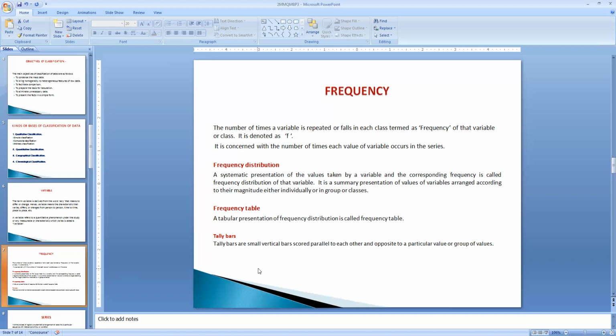Then what do you mean by frequency table? You know that tabular form of presentation of data is when the data is expressed in the form of rows and columns, a horizontal and vertical representation of the data. That is called tabular presentation. The tabular presentation of the frequency distribution, when we express the variables in one column and frequency in another column, is called a frequency table.